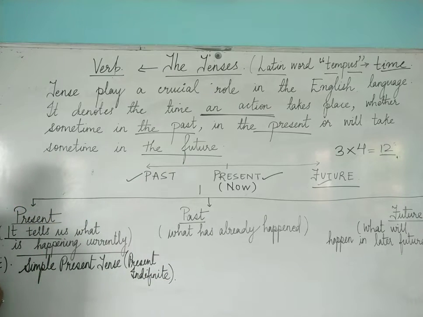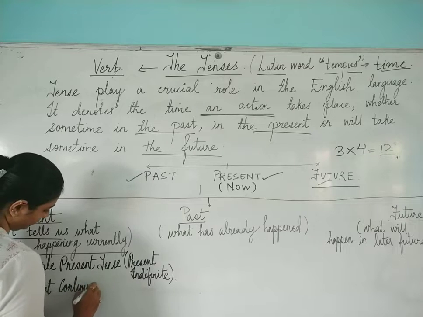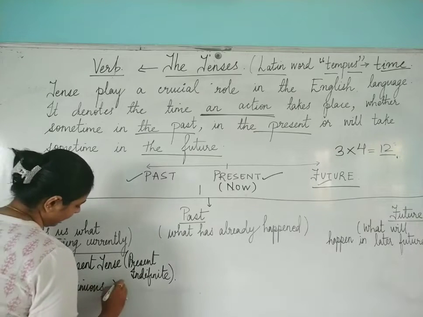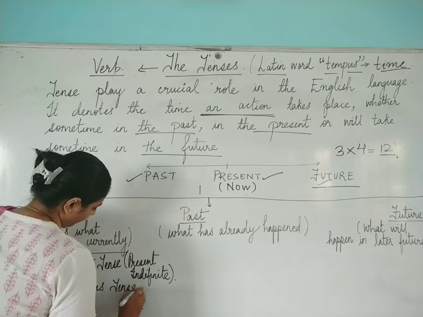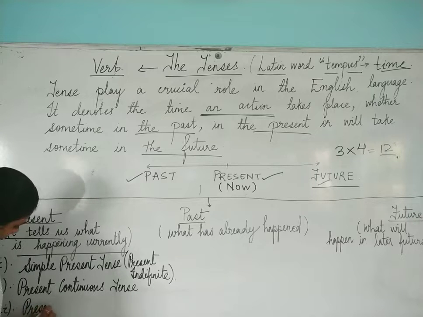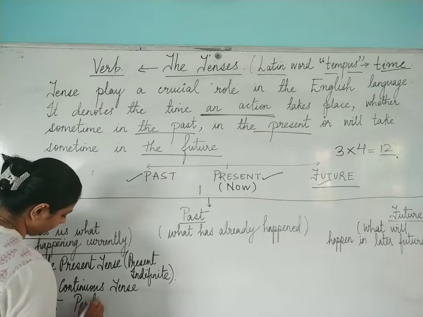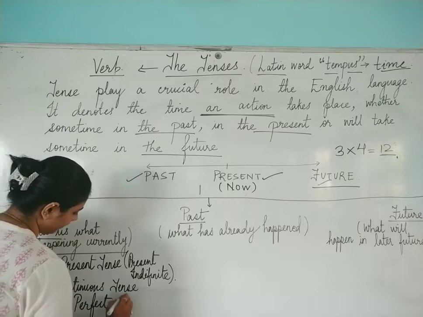Next one is your present continuous tense. Third one is your present perfect tense.